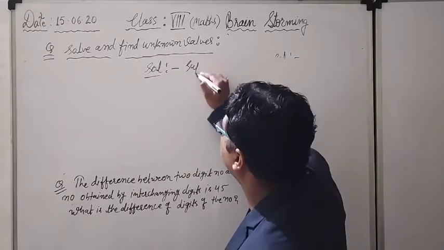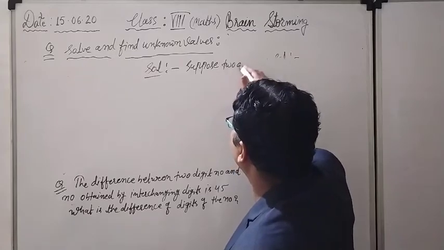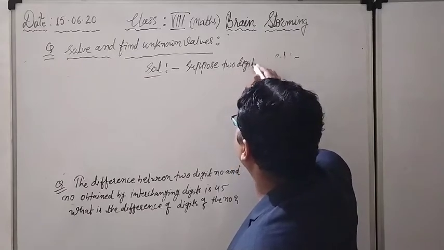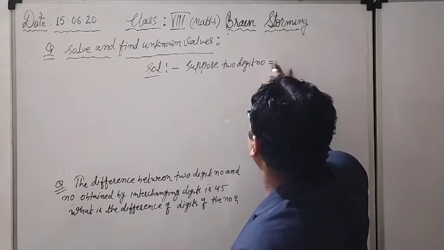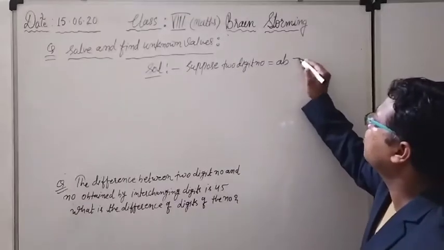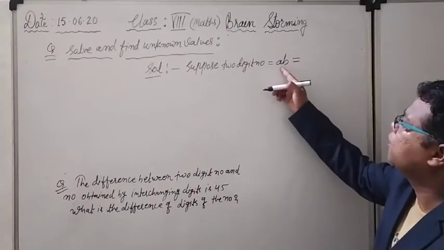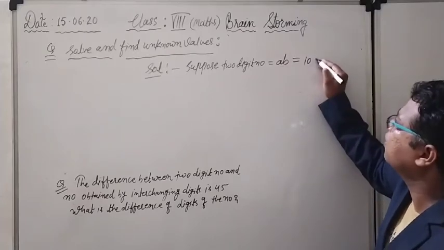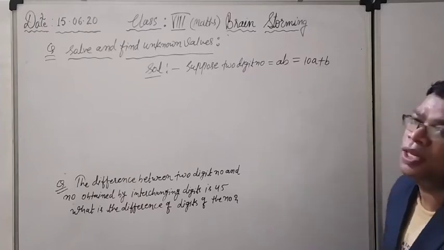Suppose the two-digit number is AB. And if it is a two-digit number, what is the general form of the two-digit number? Tens place digit multiplied by 10, so 10A plus unit place digit B. That I have told you earlier.